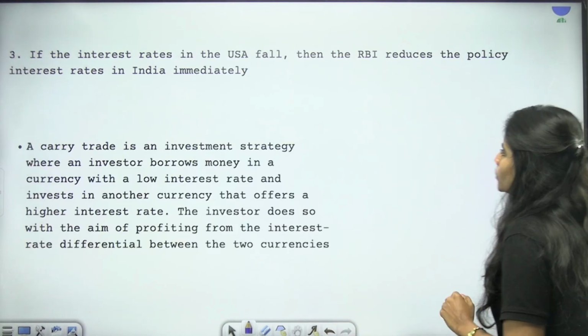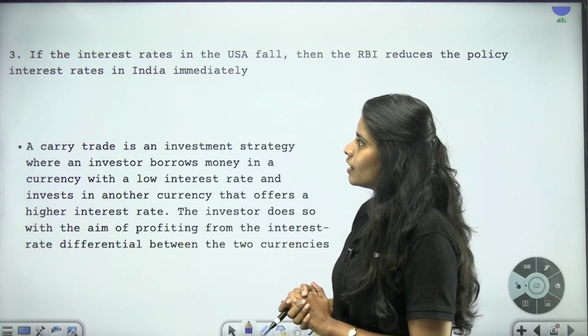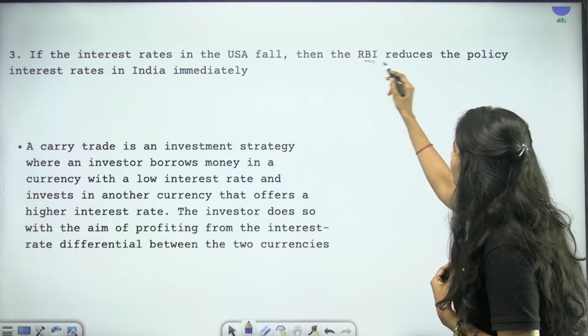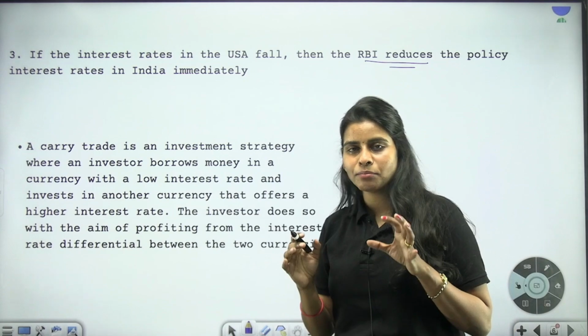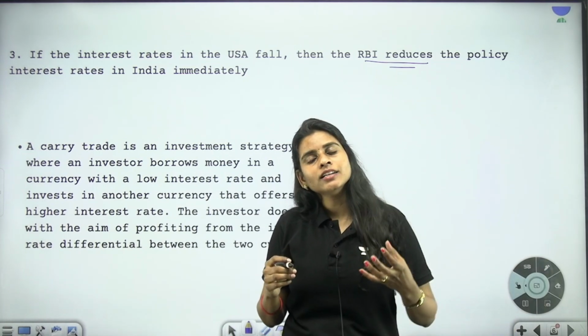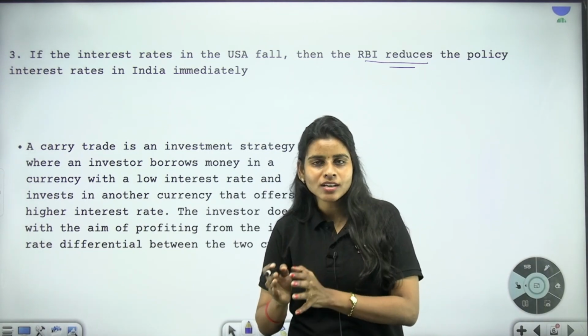Next, moving on to the third statement. This is a very interesting statement: if the interest rates in the USA fall, then the Reserve Bank of India reduces the policy interest rates immediately. Have you ever thought of this? What is likely to happen in India whenever the US is reducing its rates?